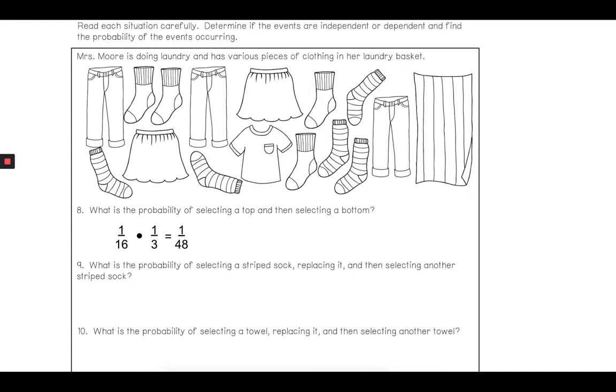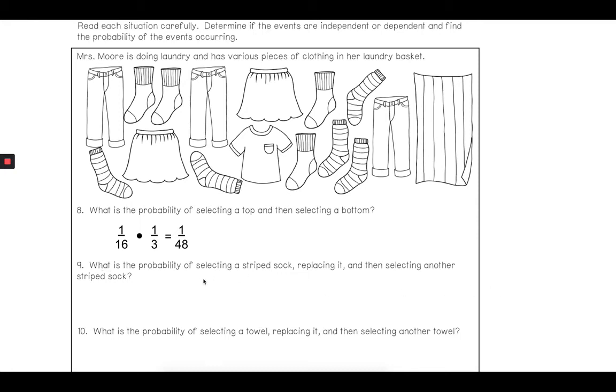Number 9. If you haven't paused, go ahead and do so now and then try it on your own. What's the probability of selecting a striped sock, replacing it, then selecting another striped sock? Now again, keyword there, key phrase, replacing it. You've replaced it, so that means that you're putting it back in. So your probability doesn't change. This is independent, not dependent.